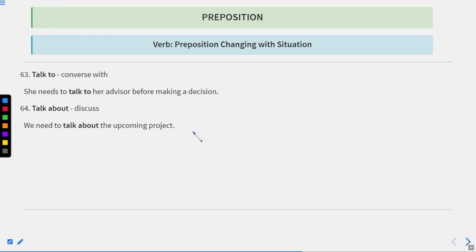Next is talk to, means converse with. She needs to talk to her advisor before making a decision.